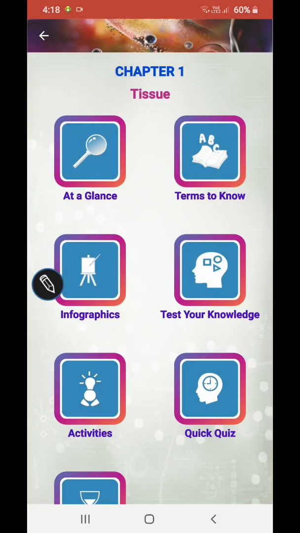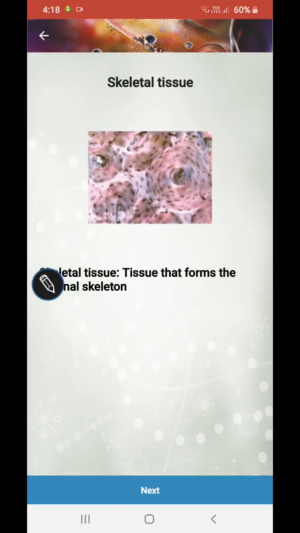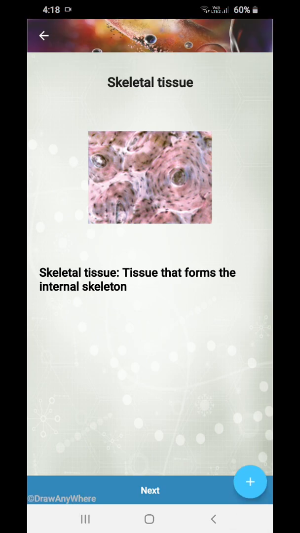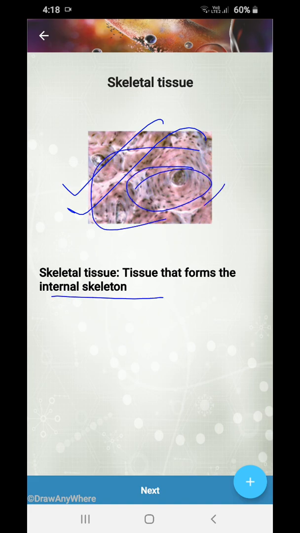Just a moment. Now see very carefully. Skeletal tissue forms your internal skeleton. You can see skeletal tissue very properly. They are of one type, bone tissue, as you all know.